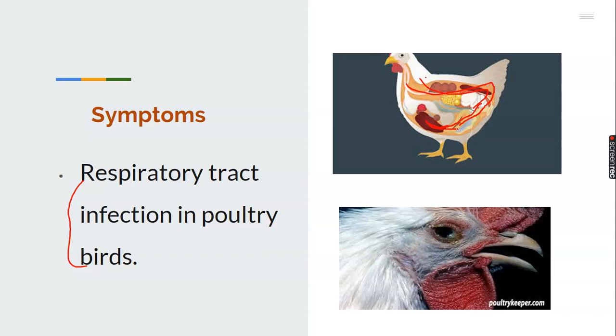Specifically, let's say, for example, catarrh. When you are having catarrh, you constantly open your mouth because breathing is usually difficult at that instant. You see this fowl opening his mouth because he's unable to breathe constantly. So a farmer can identify that his poultry bird has been affected by aspergillosis when the bird is unable to cover the mouth. The bird is unable to breathe because they cannot tell you that they have been affected by this disease. You notice it, you look at them very well, and you'll be able to identify that a poultry bird has been affected by aspergillosis.